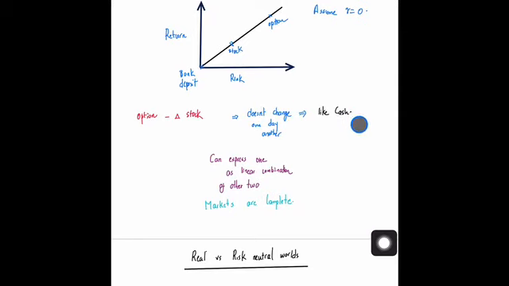So what we have is that we can express one of these, option, stock or cash, in terms of the other two. And this statement is basically saying that the markets are complete. This is the definition of the statement: you can express the option or stock in terms of cash, or you can express any one of them in terms of any of the other two.